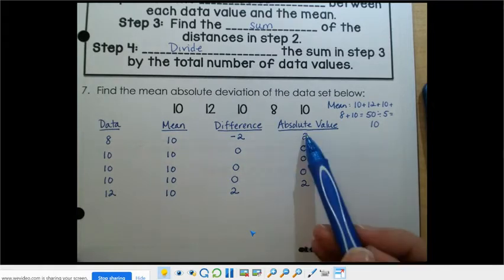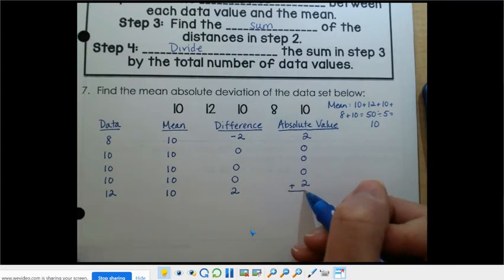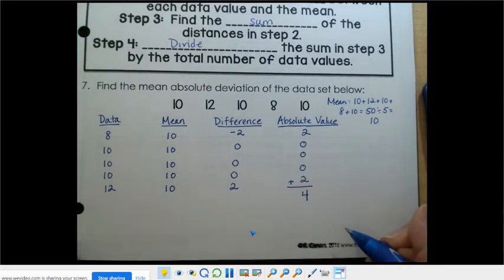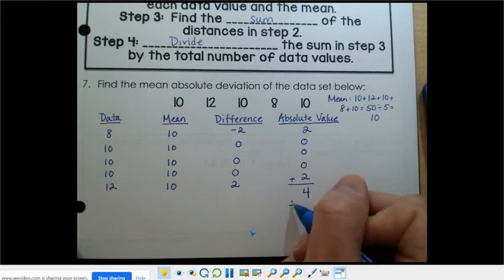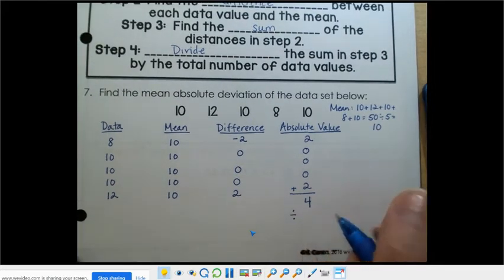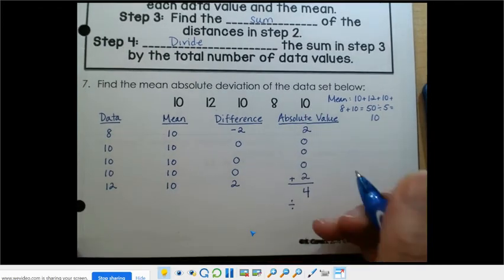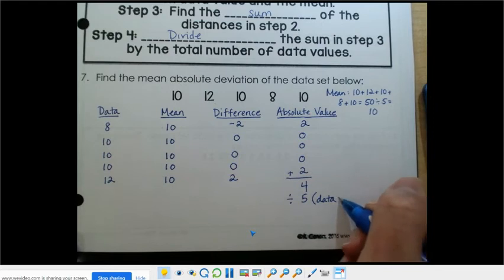So my next step then is to add my absolute value column. So I'm going to add this together. So 2 plus 2 is 4. And then my next step is to divide by my total number of data values. So I have 1, 2, 3, 4, 5 data values in my set. So I'm going to divide by 5.